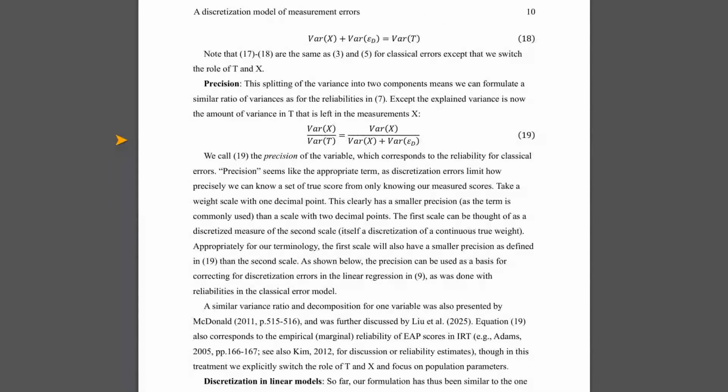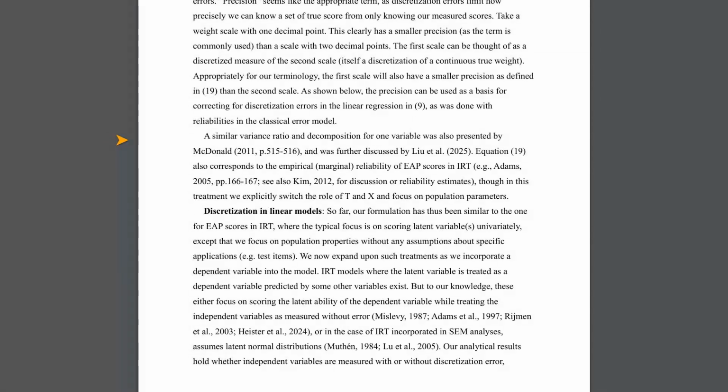The paper goes on to show how this applies to linear models, like when we try to predict one variable using others. They show that if we score our variables using these conditional expectations, we can get estimates for the relationships, slopes, and correlations between the true, underlying variables even if our measurements are discretized. They even derive a correction formula for correlations and slopes, similar to what Spearman did for classical errors, but adapted for discretization. This formula uses the precision of the variables, which is like the reliability in the classical model.